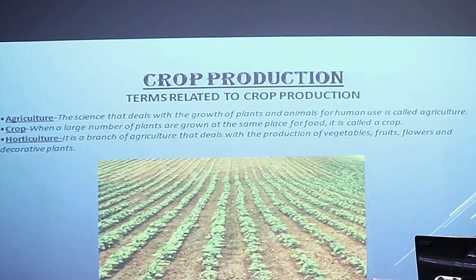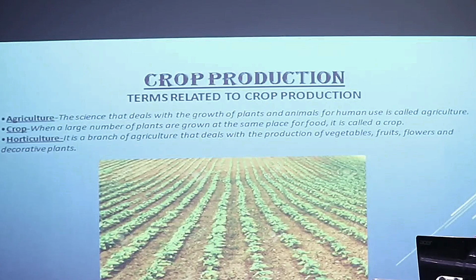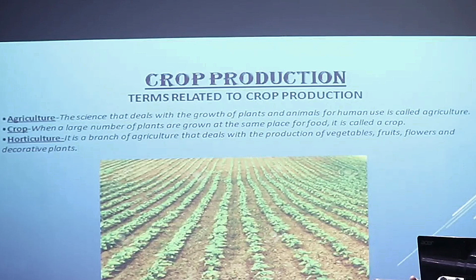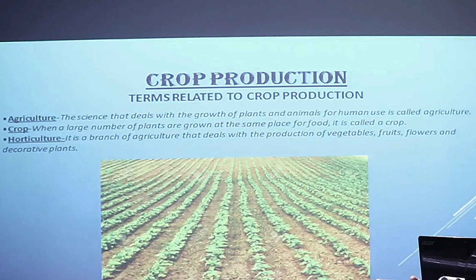We are going to discuss the topic crop production. In this topic, we are going to learn about different techniques of growing crops. You know what? Agriculture began about 12,000 years ago. Before that, humans were wandering for food. They ate raw fruits and vegetables, and they used to hunt for animals. Slowly, they discovered that if they started growing their own crops, they can get their own food.